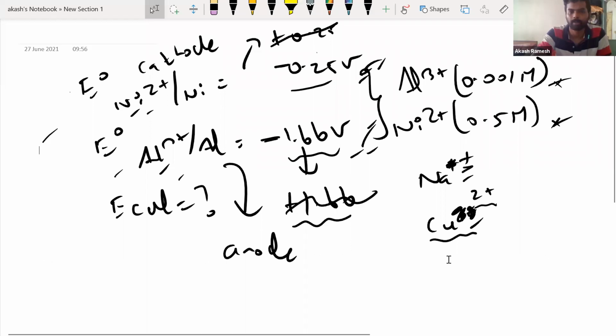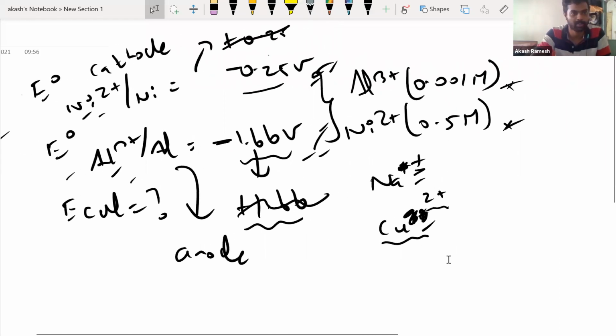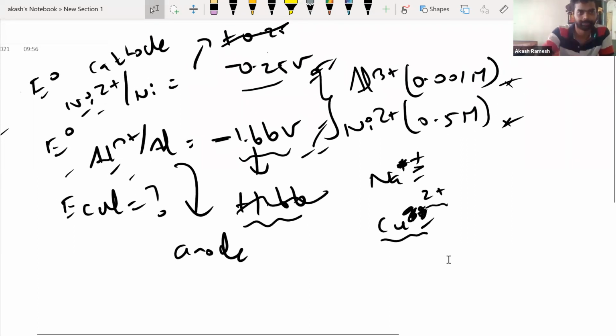I think most of you, even though you wouldn't have got the end answer, should have done the steps very correctly. Please check whether you have done the steps correctly. I'm going to write it now. Okay, fine. First, the cell representation. We have understood that aluminum is going to act as anode and nickel is going to act as cathode, right? So the cell representation will go like this.